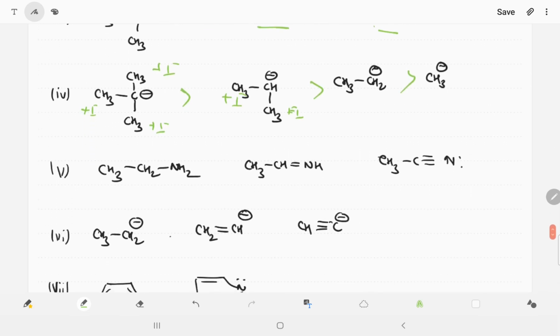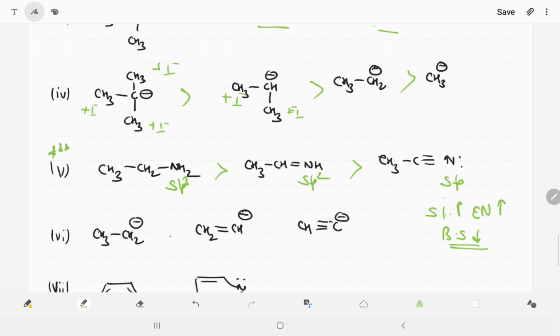Now in this the fifth one is very, very important, because this nitrogen is sp3 hybridized, this nitrogen is sp2 hybridized, this nitrogen is sp hybridized, because sp hybridized nitrogen is attached with a triple bond, sp2 is attached with a double bond, and sp3 is attached with a single bond. So whenever s character increases, s character is 50%, please understand, s percent increases, electronegativity increases, so basic strength decreases. So we can say first one is more basic, then second one, then third one.